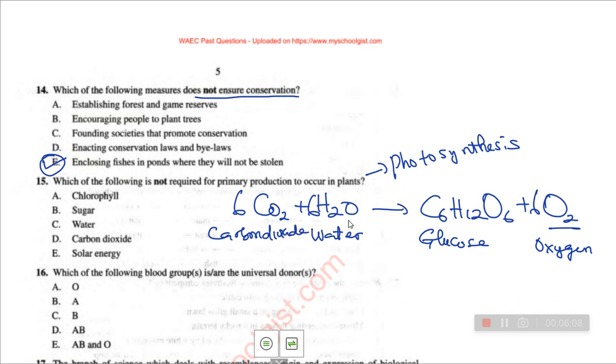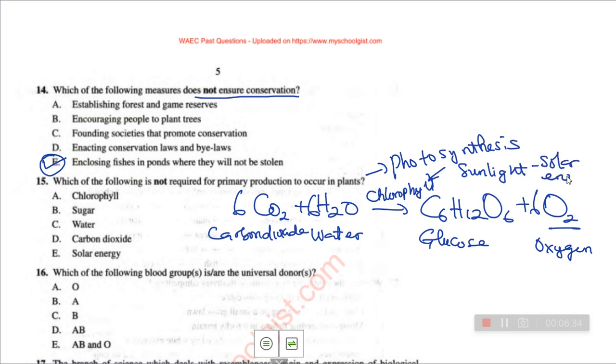Now, the site where photosynthesis occurs in plants is the chlorophyll. It is the chlorophyll that traps. So we are going to put it like a catalyst, not really a catalyst. Then, what does photosynthesis make use of? It makes use of what? Sunlight, or we can also call it solar energy.